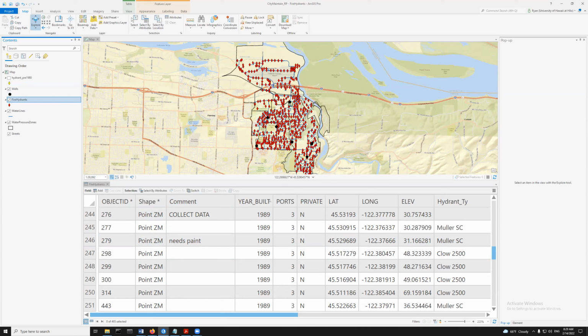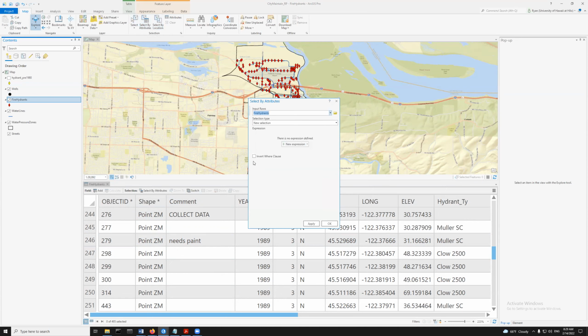Okay, I had a quick question about how to make a new layer with that data. Yeah, I'm happy to do that one more time. So select by attributes, and I didn't keep them. So we're going to do a new selection, and the expression we're going to use is where the hydrant type is equal to, and when you click here, it's nice. It'll tell you here are all the options that have been entered in there.